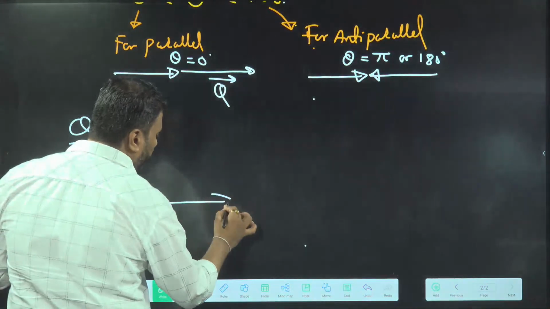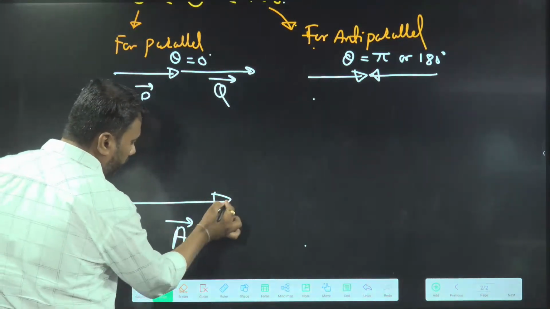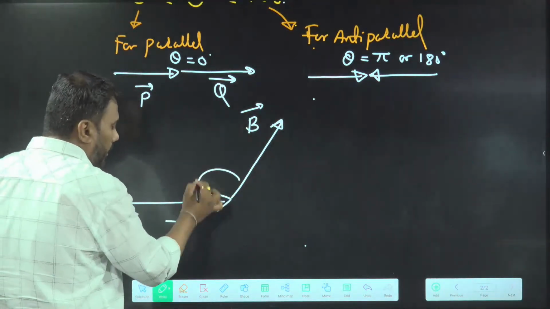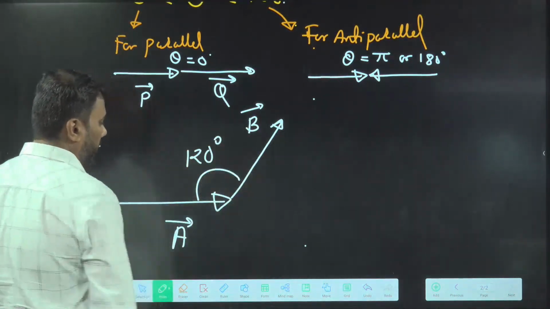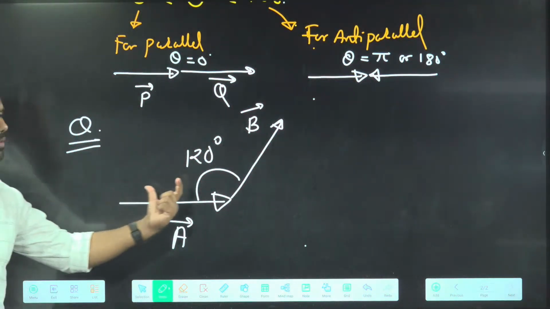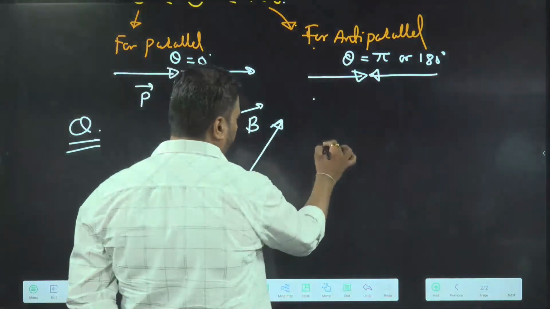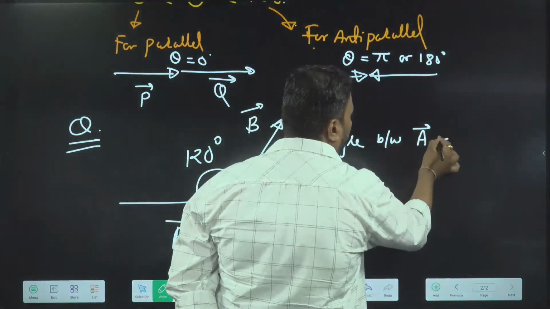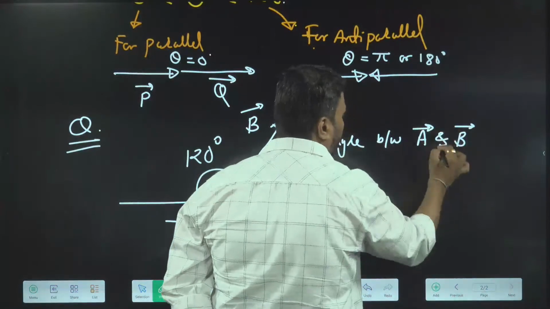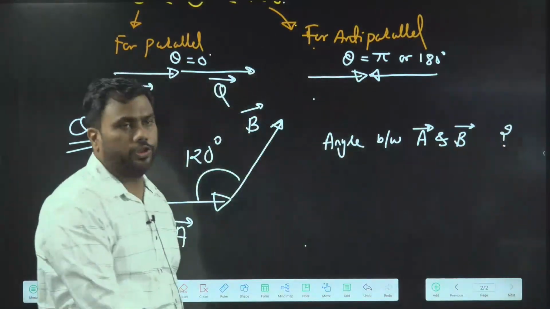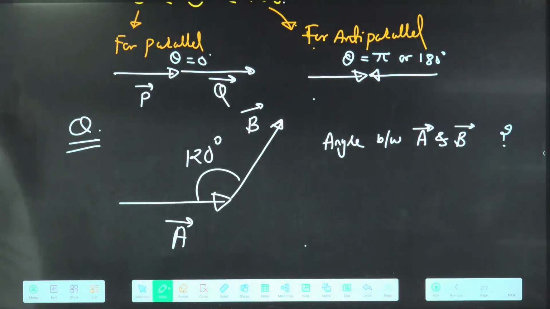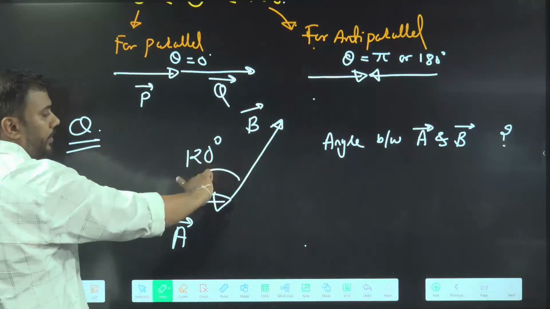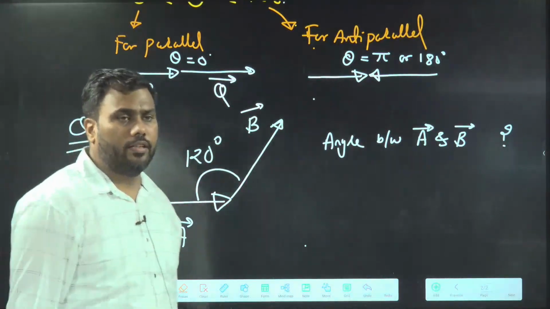I am arranging two vectors. See, this is our A vector and this is our B vector. The angle they are making here is 120 degree. Tell me, what is the angle between A vector and B vector? This is my question. You can see here A vector, B vector. This is 120. I am asking the angle between vectors.